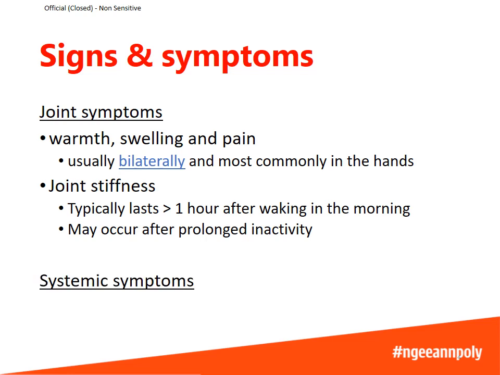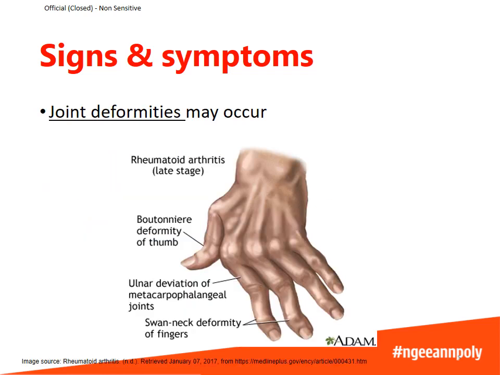Besides joint symptoms, rheumatoid arthritis can also cause systemic symptoms such as fatigue, anorexia, which is low appetite, as well as low-grade fever. If rheumatoid arthritis is left untreated, it can even result in joint deformities, and you can see in this diagram some of the joint deformities in the hands.